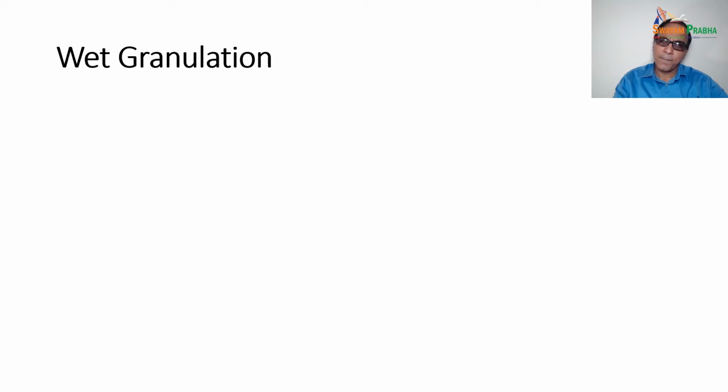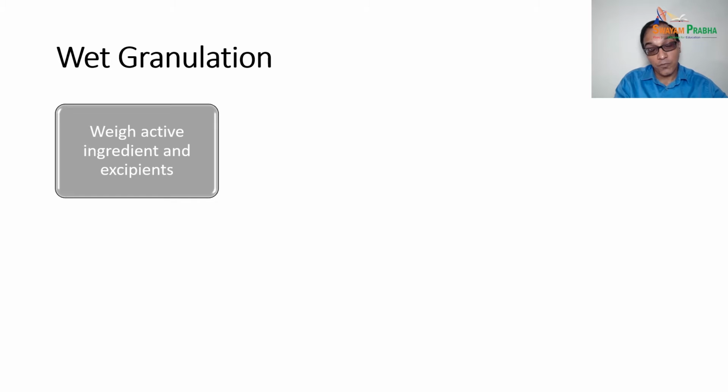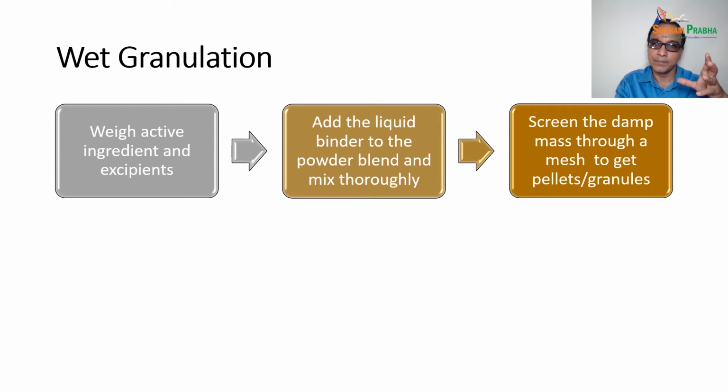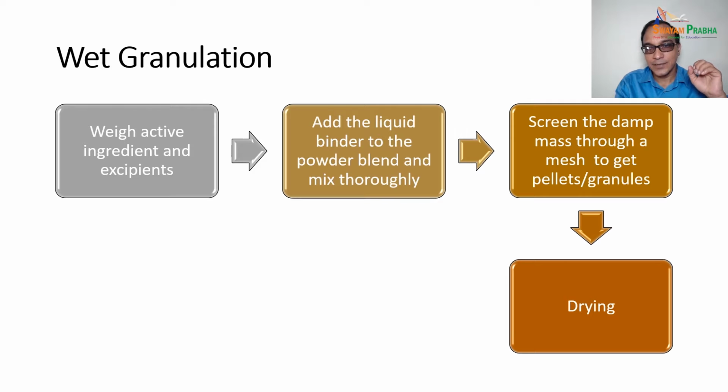Now, let's discuss wet granulation. What you have to do? You have to weigh the active ingredient and excipients. Then add the liquid binder to the powder blend and mix thoroughly. Then screen the damp mass through a mesh to get pellets or granules. Then you will do the drying.